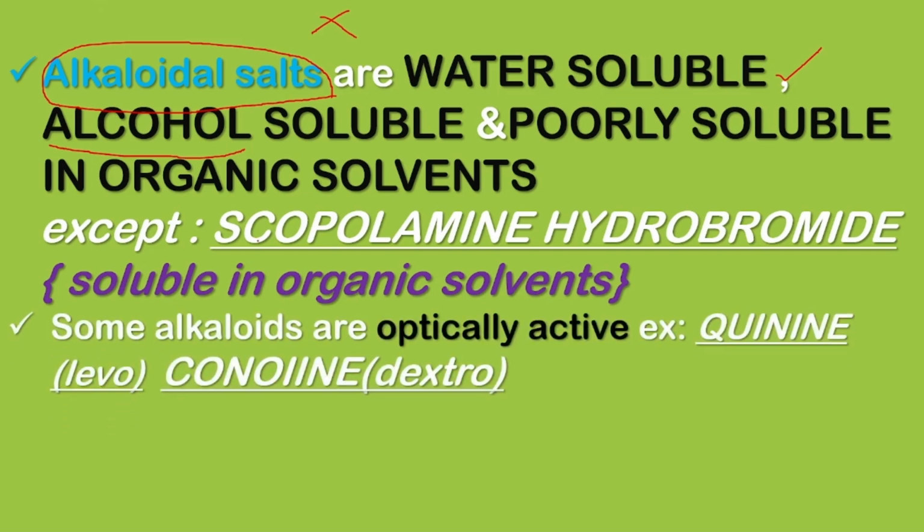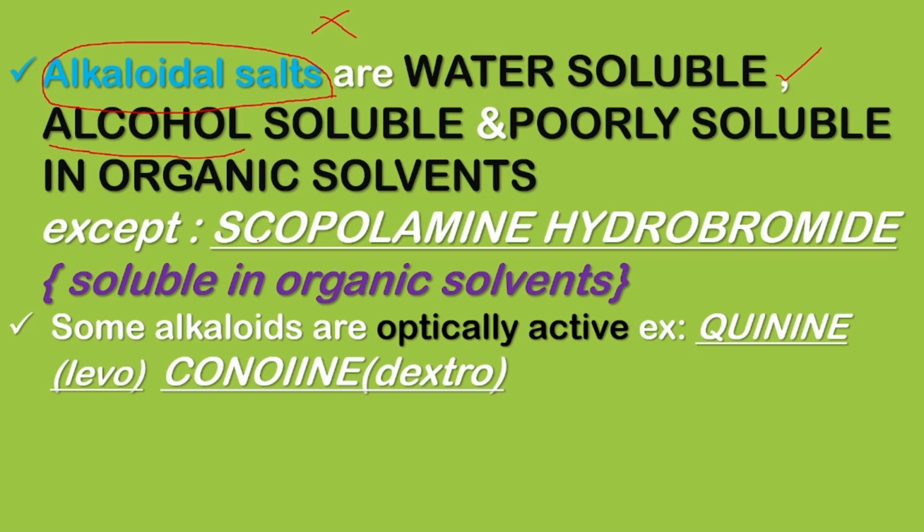Next, some alkaloids are optically active. Optically active means nothing but it can rotate the plane of polarized light. This property is due to the presence of chiral centers in the molecule. An atom with four different groups attached to it is called a chiral center. Chiral molecules exist as two non-superimposable mirror images of each other.